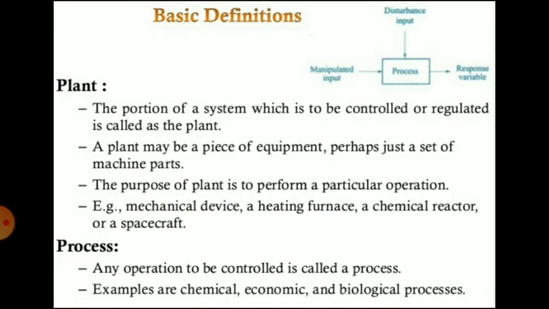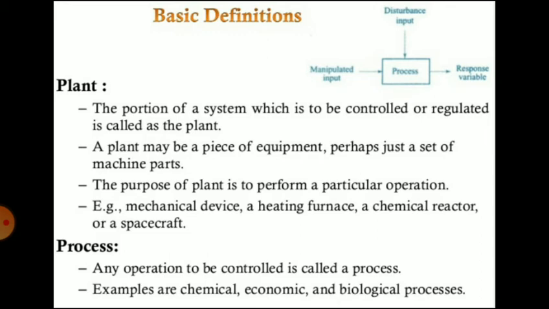Next is the plant. The portion of a system which is to be controlled or regulated is called a plant. The plant may be a piece of equipment, perhaps just a set of machine parts. The purpose of a plant is to perform a particular operation, for example a mechanical device, a heating furnace, a chemical reactor or a spacecraft. The portion of a system which is to be controlled or regulated is called the plant.